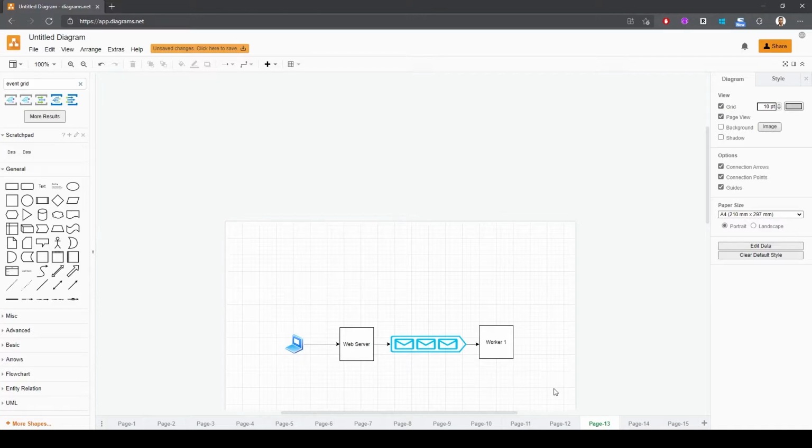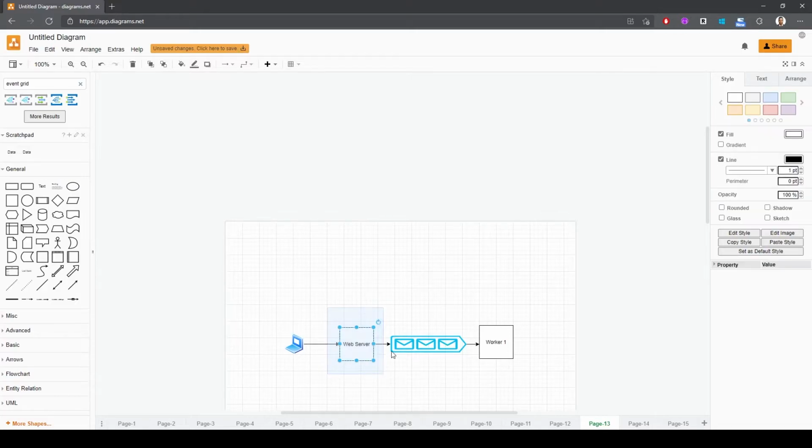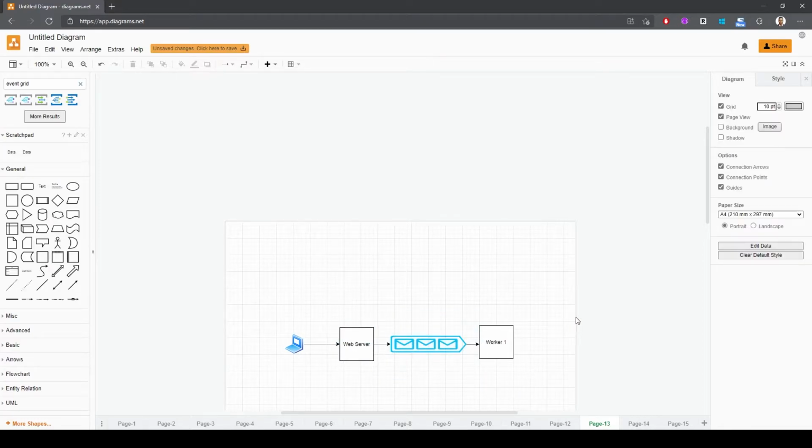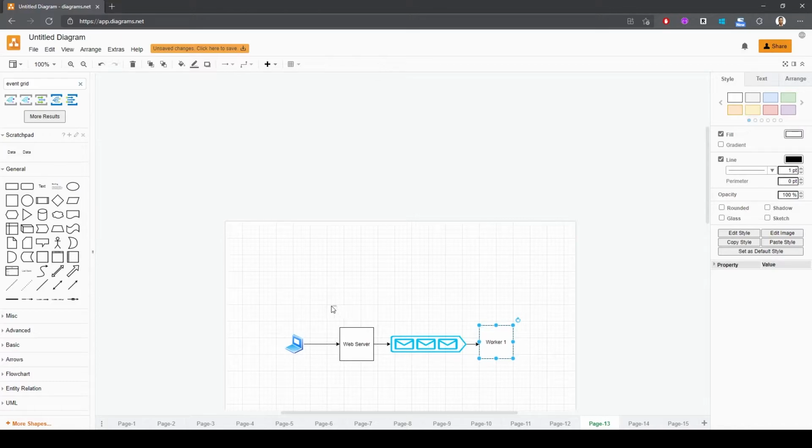Another common application of queues is load leveling. So if you have flood of requests on that web server, so let's say that there's suddenly a very high traffic going to that web server, this queue actually can act like a buffer, essentially slowing things down. So in this case, the worker service can grab those messages at a steady pace because, again, they are placed in a queue, okay? And the web server in this case is the only service that's getting the huge number of traffic, okay?